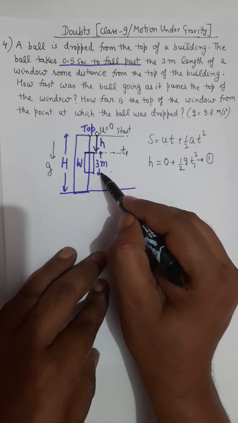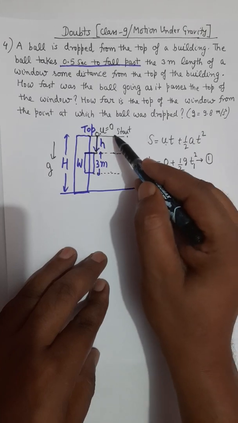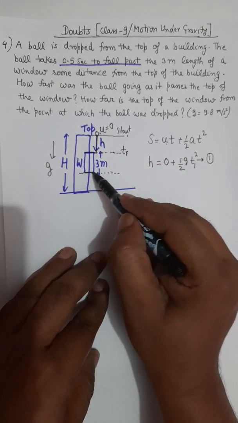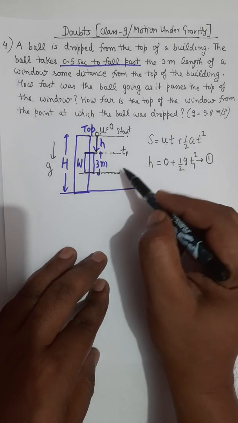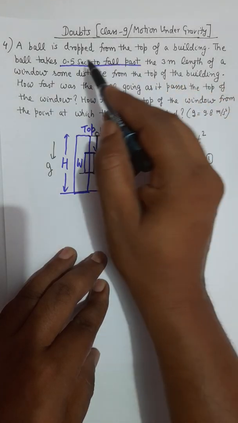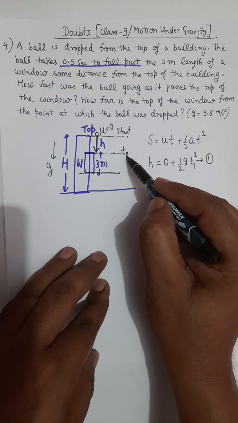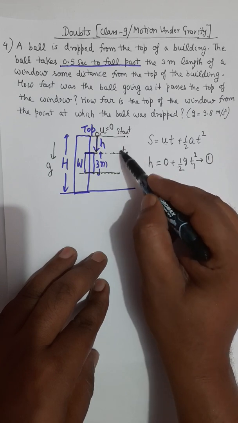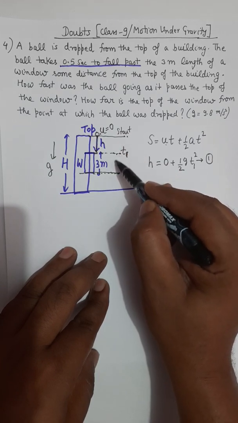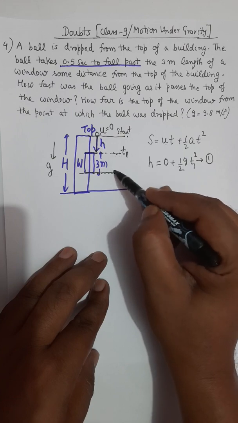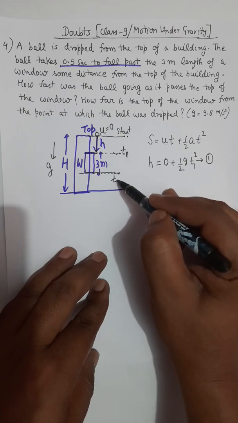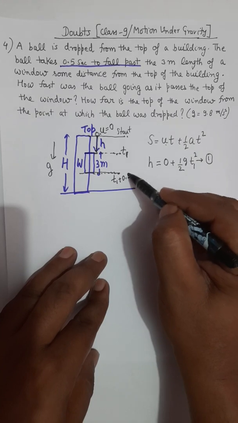Let's say when the particle reaches the bottom of window, and they have given 0.5 seconds. So if T1 is the time taken by the particle from here to here and additional time is 0.5 seconds, then the total time at this point will be T1 plus 0.5.